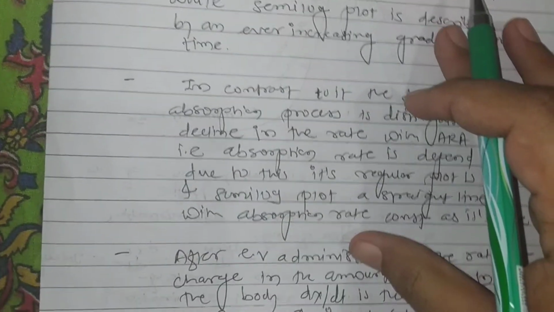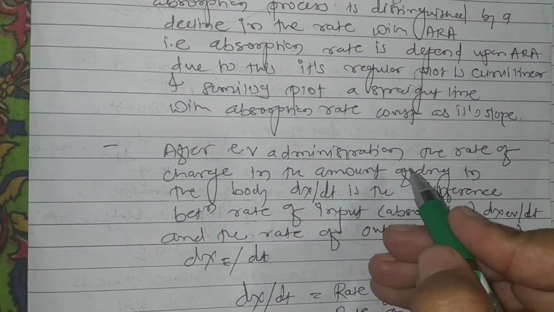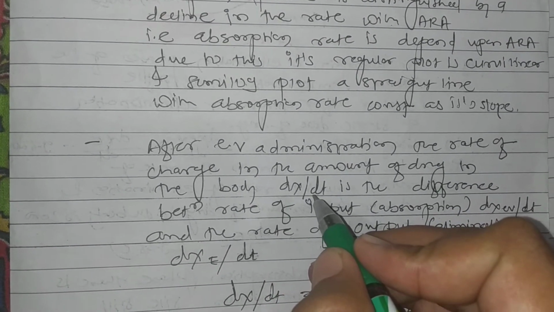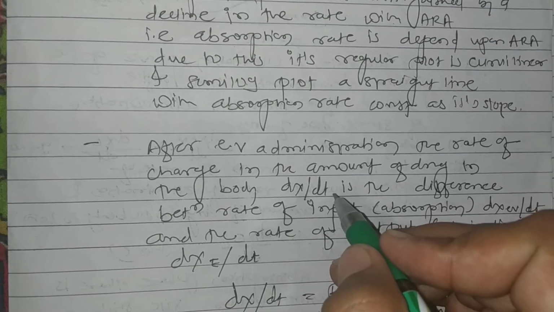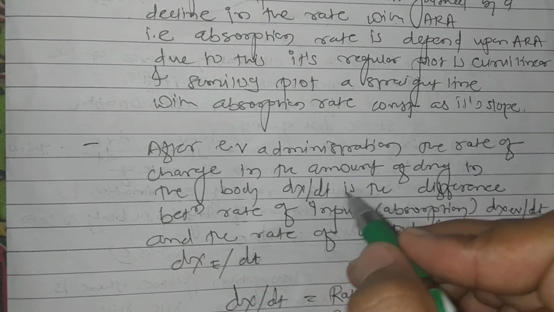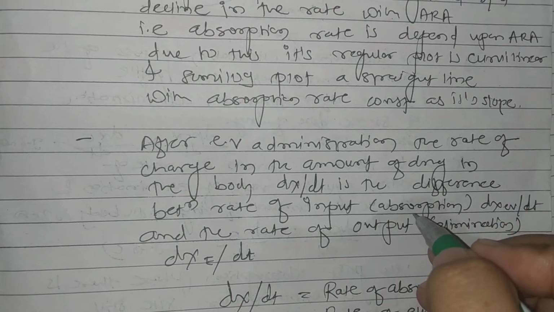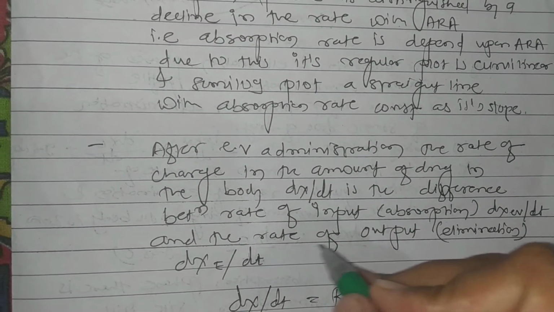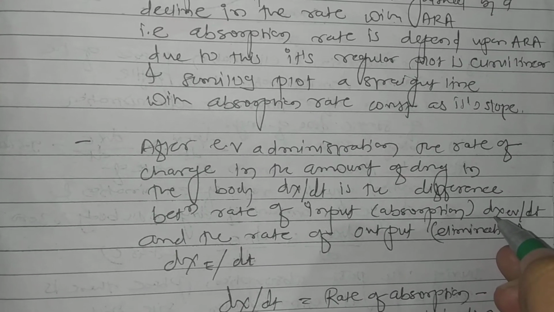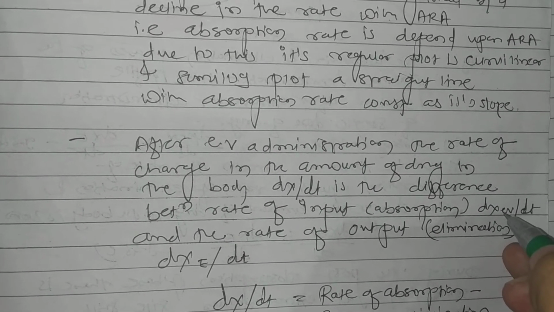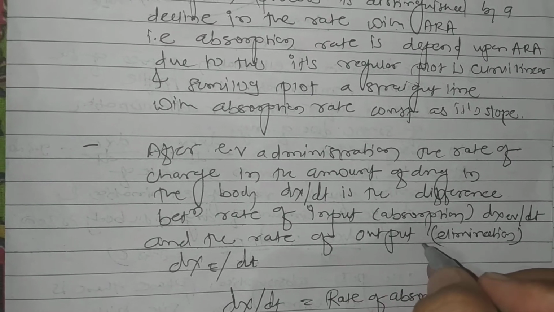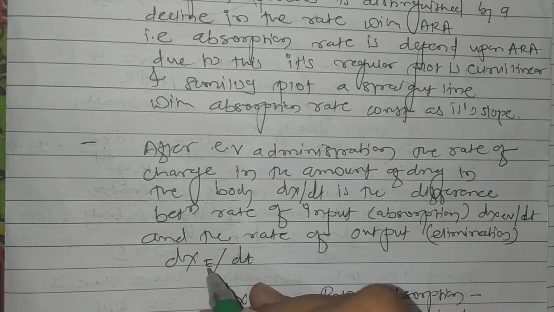After extravascular administration, the rate of change in the amount of drug in the body, that is dX/dt, is nothing but the difference between input, that is absorption, and output, that is elimination. This absorption is explained by the term dX_EV/dt, that is extravascular absorption, and minus dX_E/dt, where capital E shows elimination.